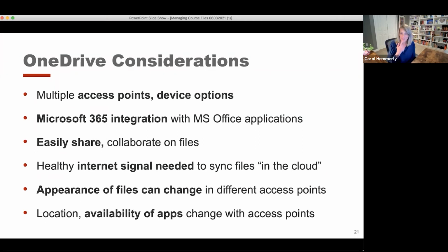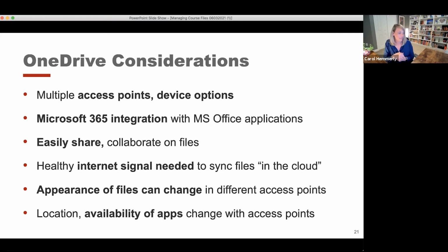However, as I think somebody mentioned in the chat, I think Henry mentioned, you can save all of your OneDrive files to your personal computer, and then they will sync to the OneDrive cloud files that are out there. So while you're working on a file on your personal computer, if your internet goes out, you'll still be able to work on that file. But once it comes back on again, then it should sync with the cloud file version of all of your files. And those should sync pretty seamlessly for the most part.